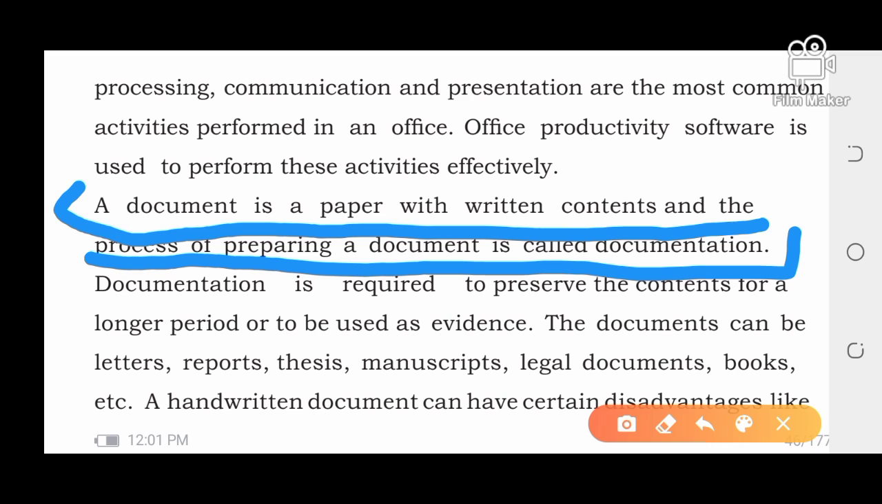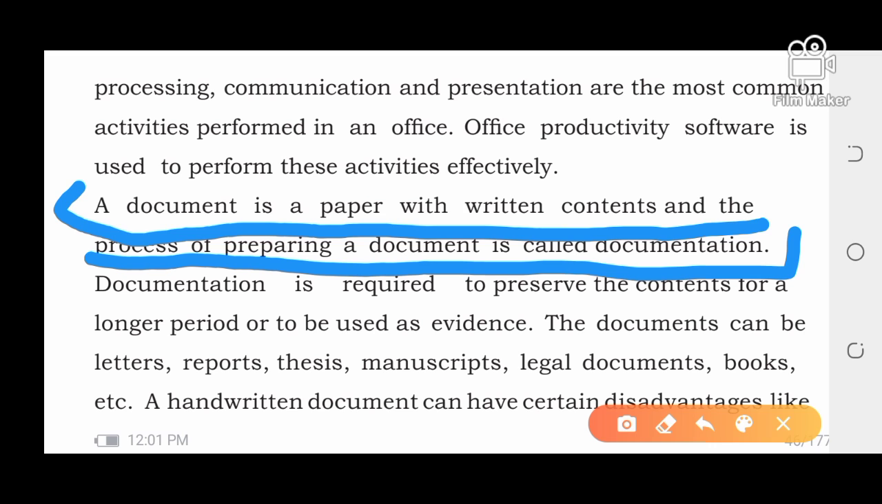If you are writing applications, that is called a document. If you are preparing a marriage certificate, that is called a document. If you are writing a letter to the editor, that is called a document, right? If you are writing an application to the honorable chief minister, that is also a document. That is also called documentation. Whatever content you write on paper with a pen or pencil is called a document, right?